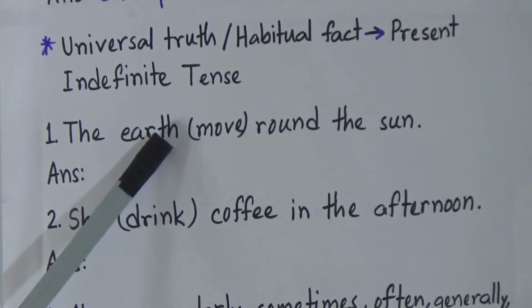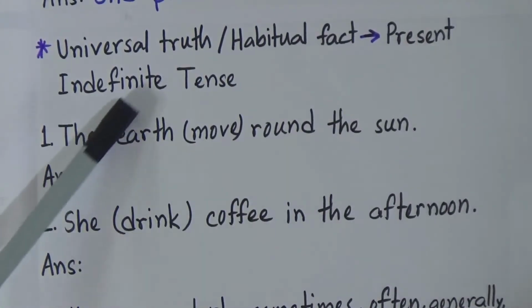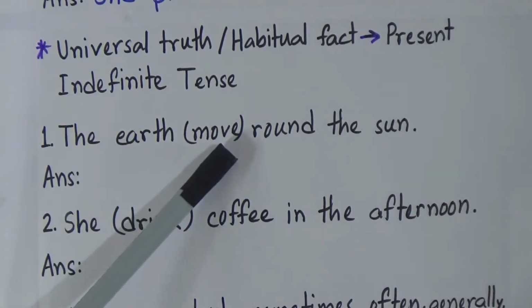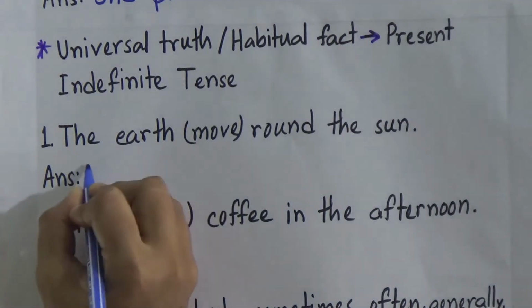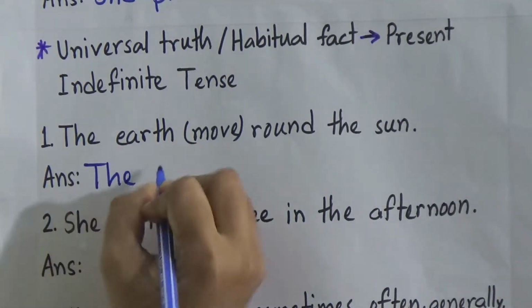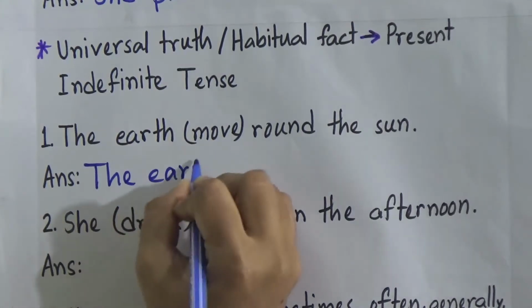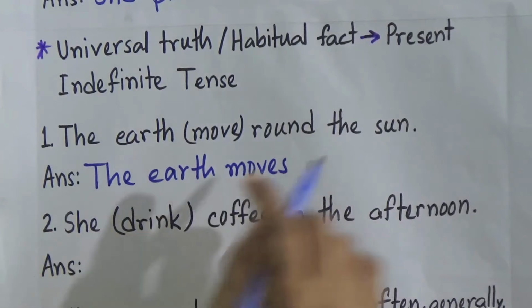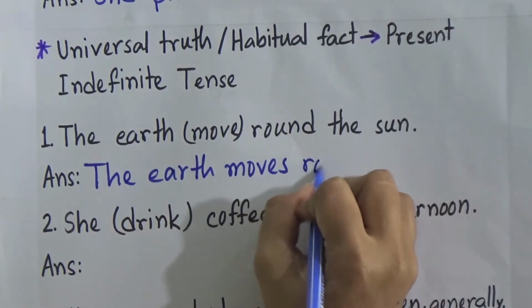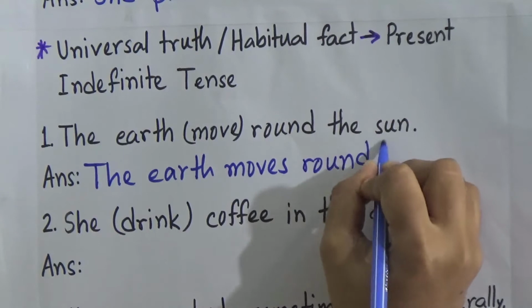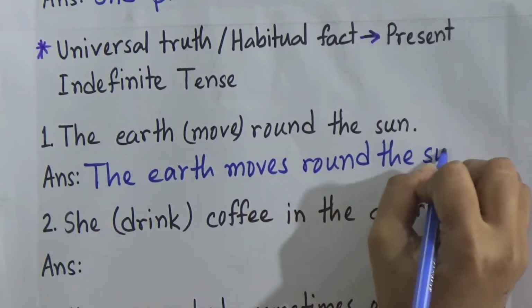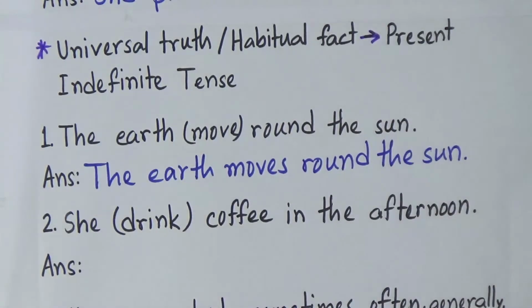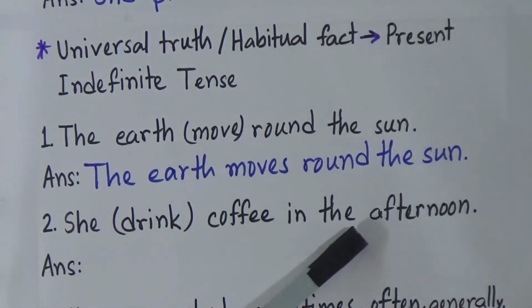The earth is also third person singular number. So in the present indefinite tense, we add s or es at the end of the verb. So our answer is: the earth moves round the sun.